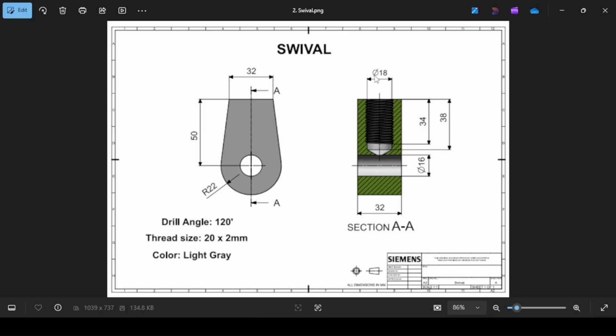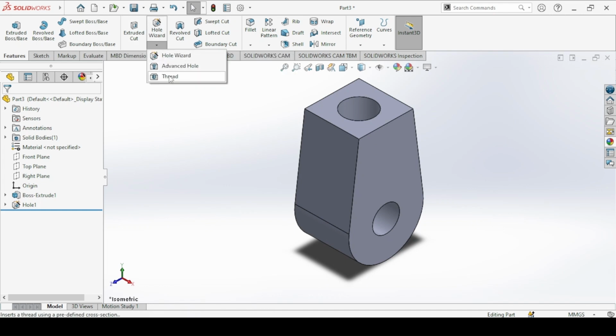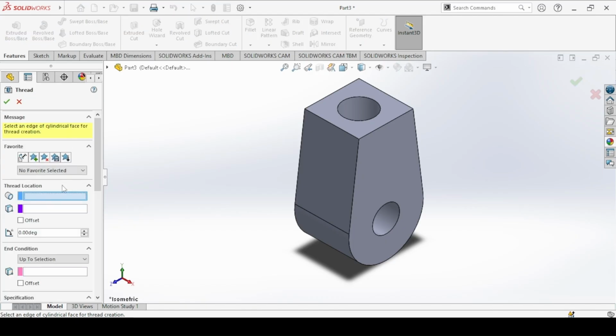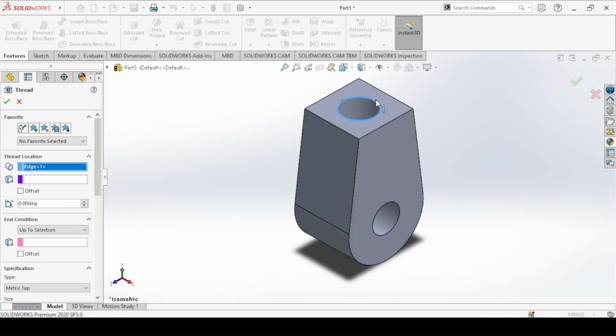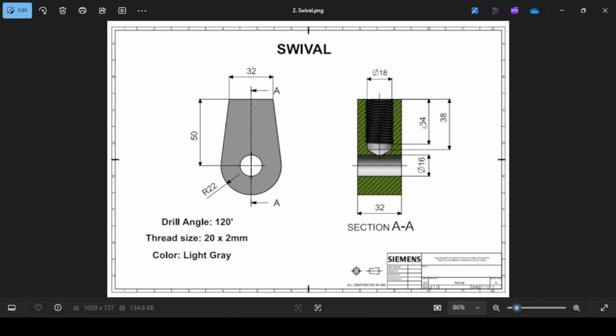Inside the hole there is a thread of this size, so come to this drop down under the hole wizard. We have this thread here. We select the start location of the thread, that will be on this edge here, and then the end condition, set it to blind, and the depth of the thread is 34 millimeters.